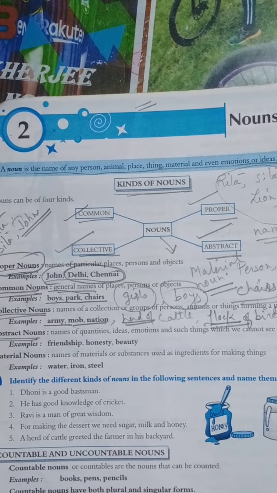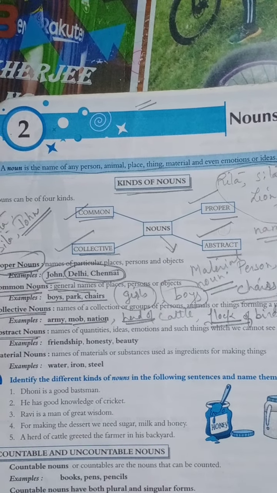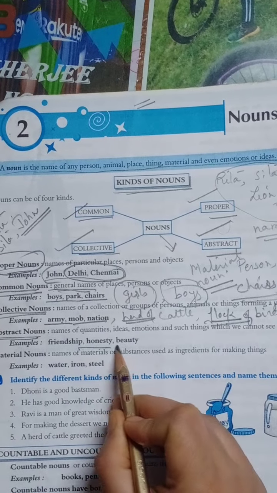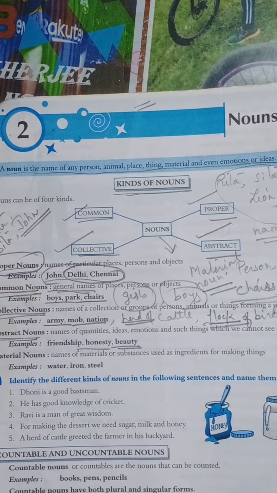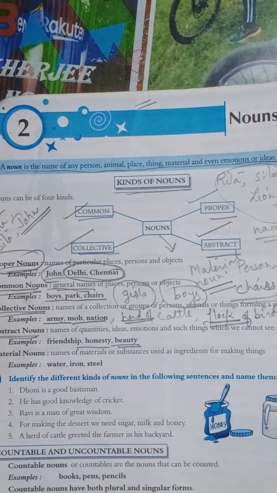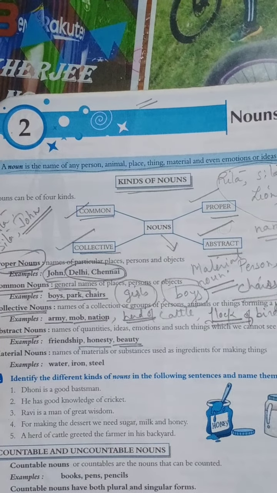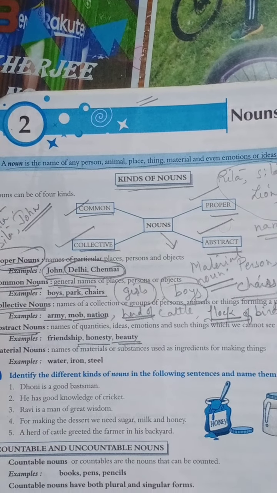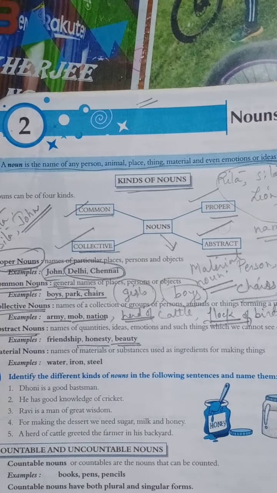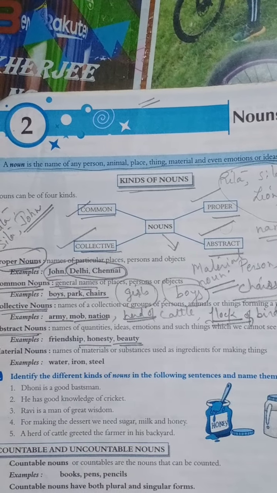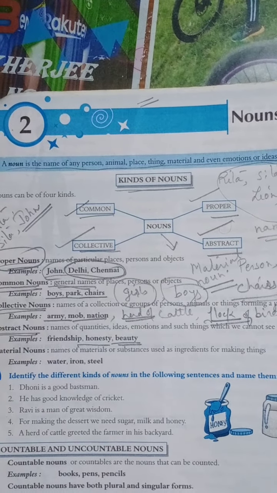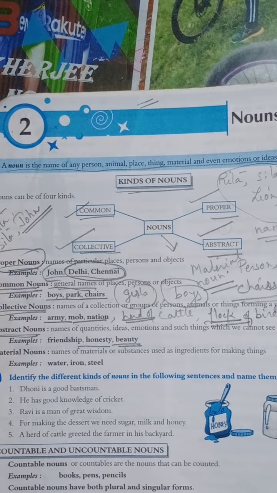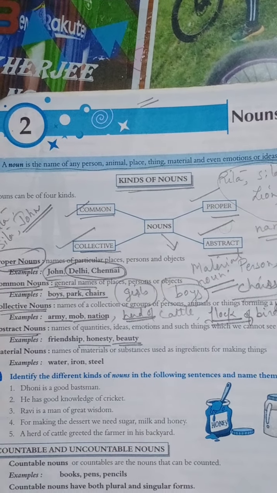Honesty, we can only feel and know the honesty of a person. We can only feel the beauty of the person. We call it abstract noun. It is the name given to ideas, emotions, quantities and qualities of a person and nothing else. The things that we cannot see, we cannot touch, we can only feel it or know it. We call it abstract noun.